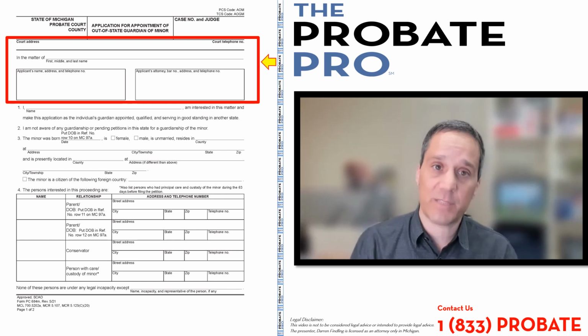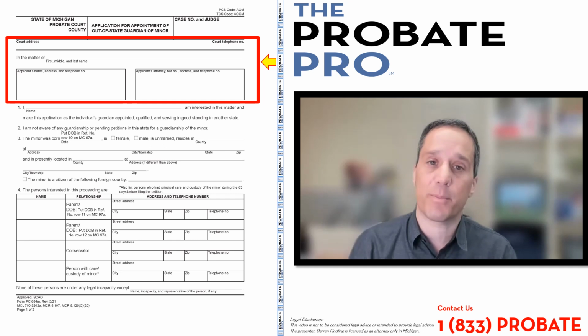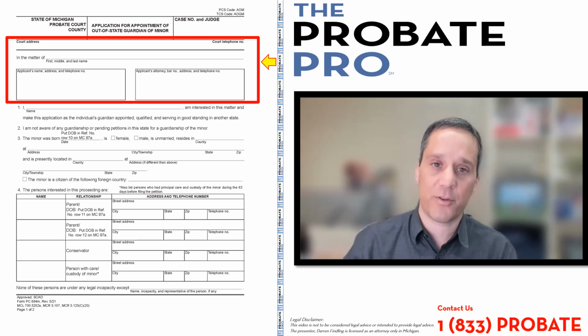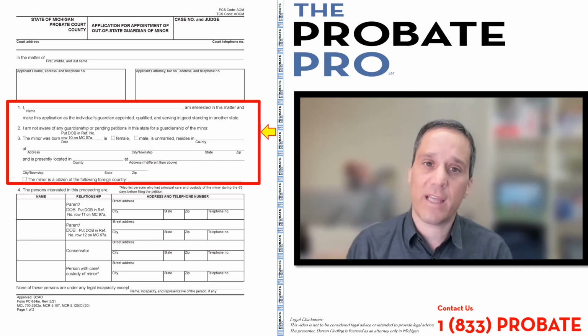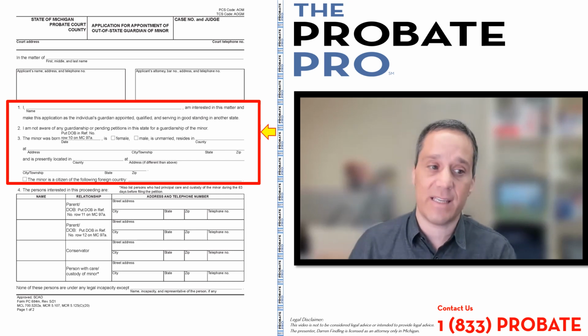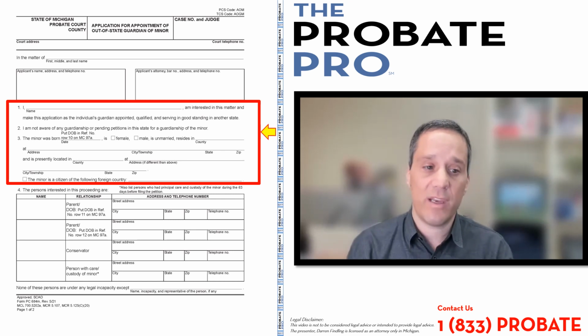In the next part of this section, the applicant section, is the name of the person who's already the guardian in another state, and on the right side, the attorney's information if there is one. Section 1 identifies the name of the person that's interested in this matter and is already the qualified appointed guardian serving in another state. Section 2 identifies that you're not aware of any other pending guardianship matters that are proceeding within this court or other courts, as well as there's going to be an identification at a later date that you're not aware of any family-related jurisdictional matters involving that minor.